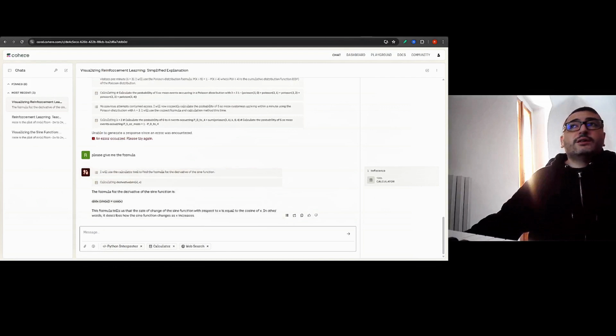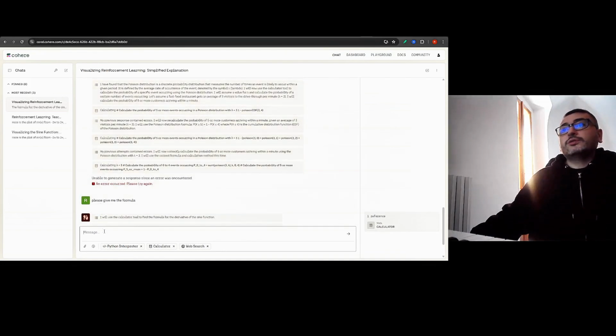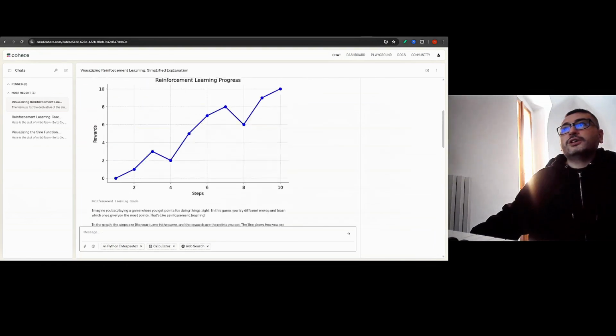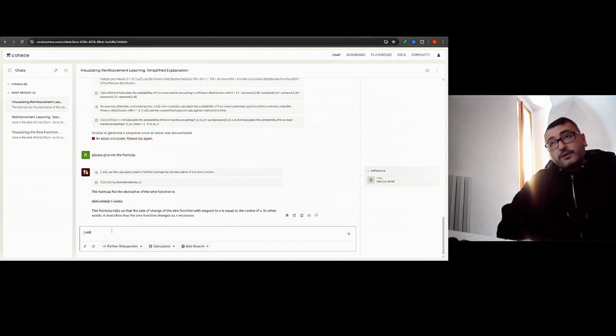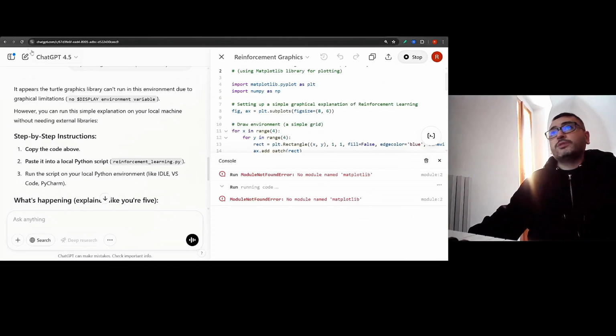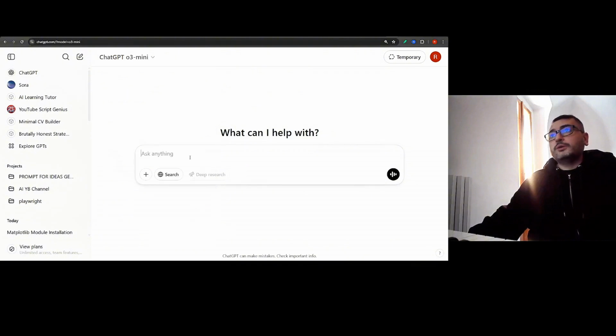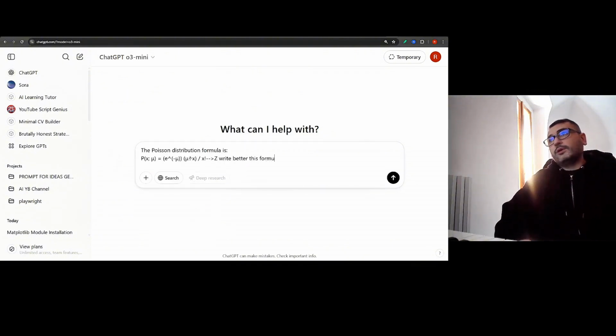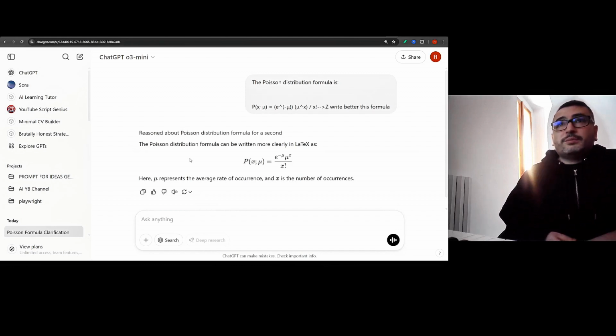Also, you can see that Cohere is not as accurate as ChatGPT because it already hallucinated. I told it about the Poisson distribution. It gave me the derivative that it initially gave me. Let's see. I asked about the Poisson distribution statistical formula. Okay. Give me the formula. It's probably not graphically very beautifully written. Let's see how this is handled in ChatGPT. Let's use the, what do you mean? Write this formula better. Yeah, I think that ChatGPT does a better job on this.